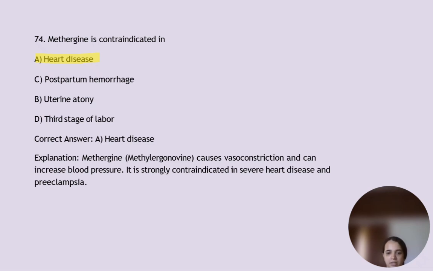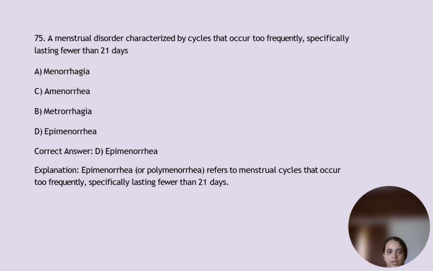A menstrual disorder characterized by cycles that occur too frequently, specifically lasting fewer than 21 days, is known as option D, epimenorrhea. Frequent periods, or polymenorrhea as it is also called, refers to menstrual cycles that occur too frequently, specifically lasting fewer than 21 days. It's cycles shorter than 21 days.